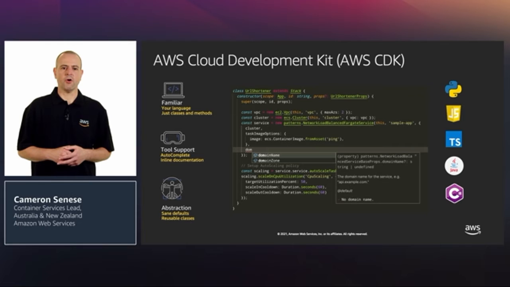There are three main components of CDK: the core framework, the AWS construct library, and the command line interface. With the core framework, you can create and structure apps that contain one or multiple stacks. Stacks are logical units of infrastructure which contain multiple resources and are actually mapped one-to-one with CloudFormation stacks.